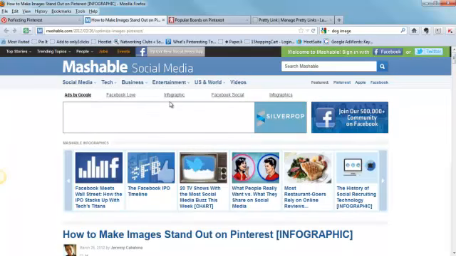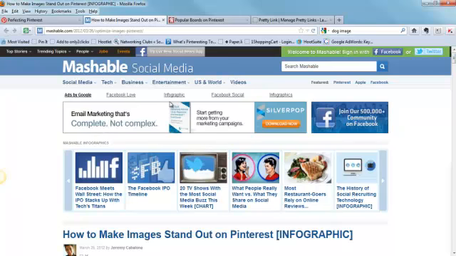So when you have a great looking image, people are going to click on that image, they get taken back to the original site, and this is where all that referral traffic starts to get generated.